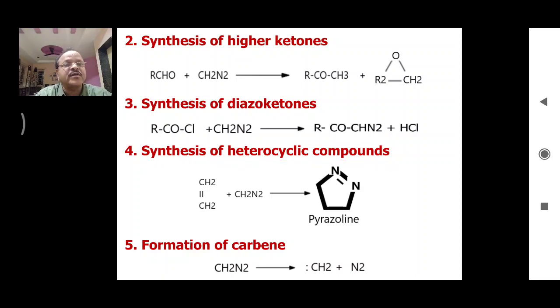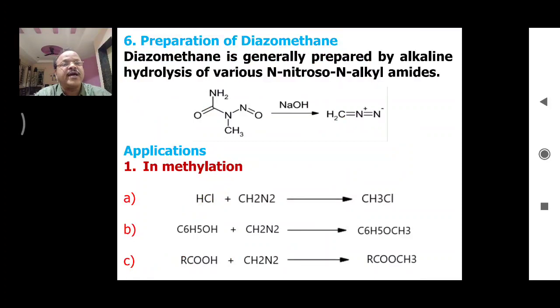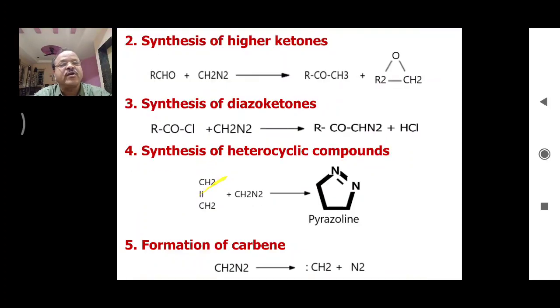Synthesis of heterocyclic compounds. We can prepare heterocyclic compounds by using diazomethane as a reagent. Now, this specific example reaction involves reaction of ethylene with diazomethane to form this heterocyclic compound pyrazoline. Then formation of carbene.